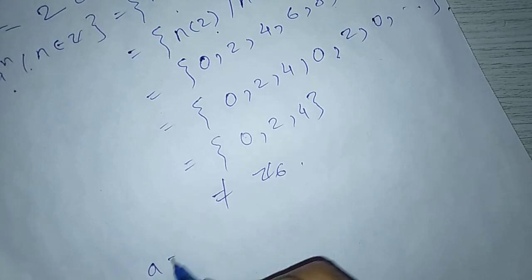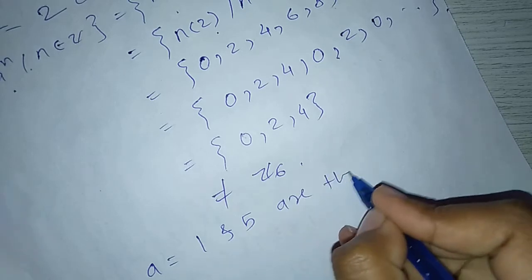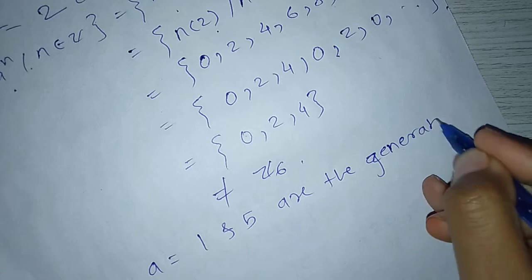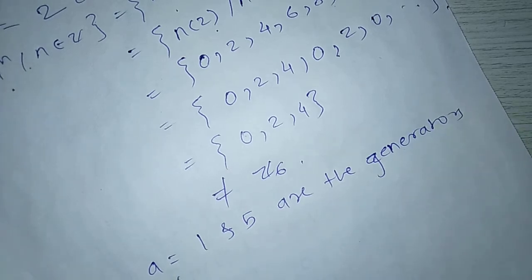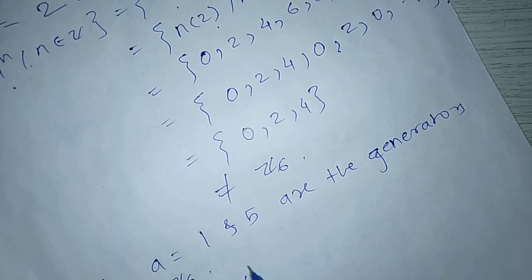Therefore a equal to 1 and 5 are the generators of Z6, so Z6 is a cyclic group.